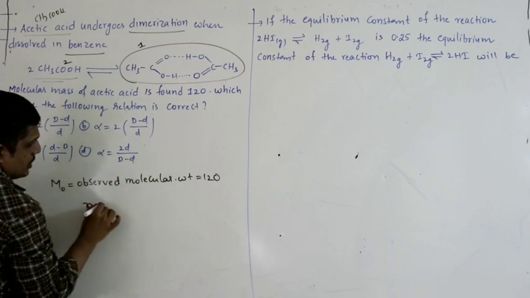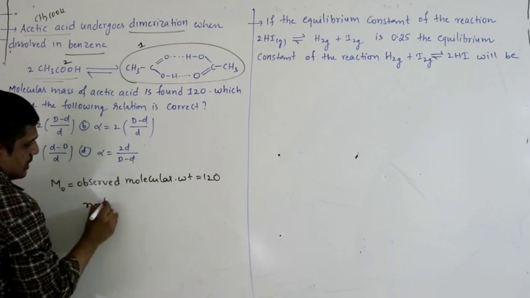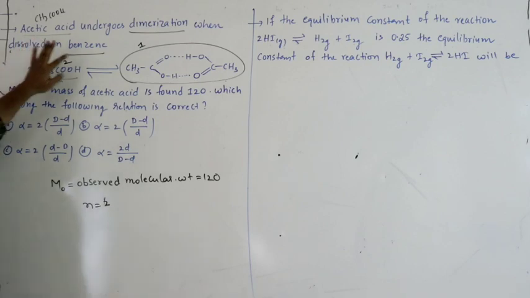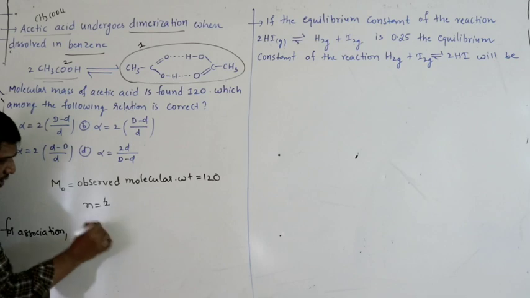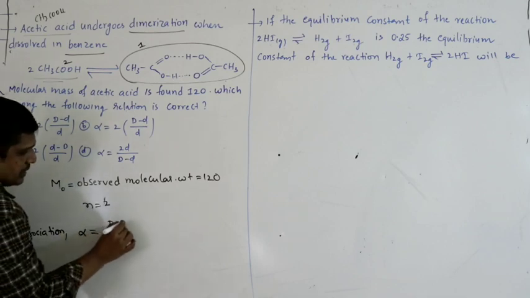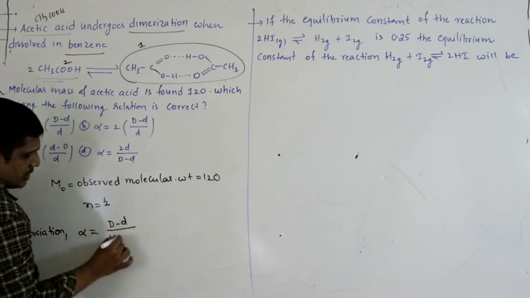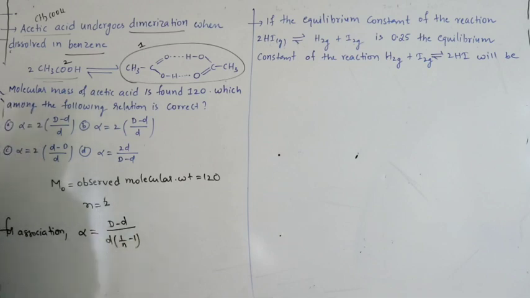So what is n equal to? n equal to 2, the number of molecules combining and existing as one molecule. So for association, alpha equals capital D minus small d by small d, into 1 by n minus 1. So we have to express in capital D and small d. All you require is n. n represents the number of molecules combining and existing as a single molecule. Two molecules combining and existing as a single molecule, so n equals 2.